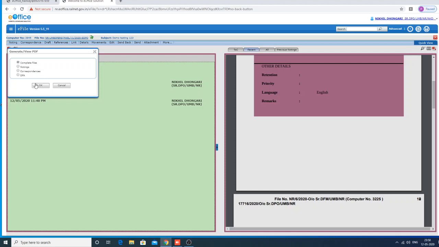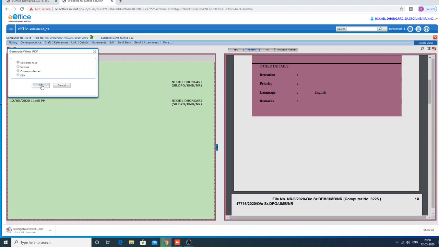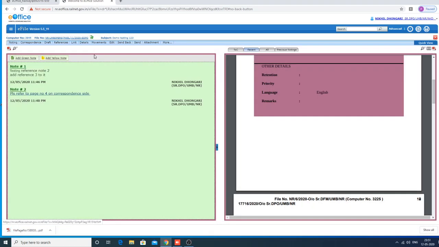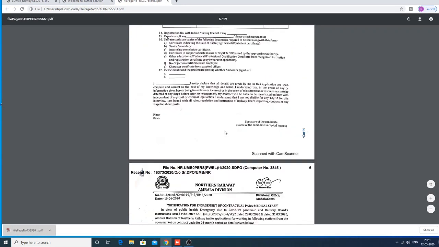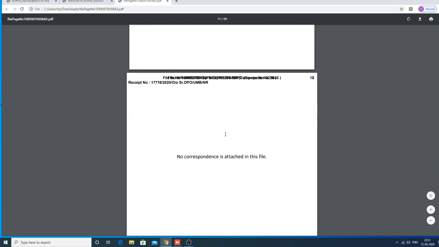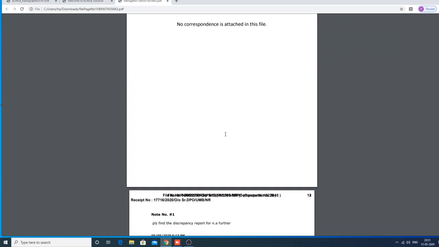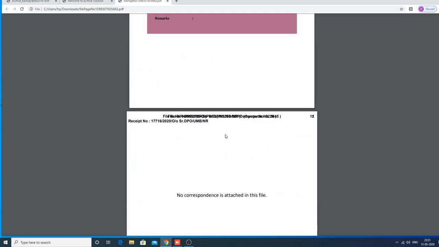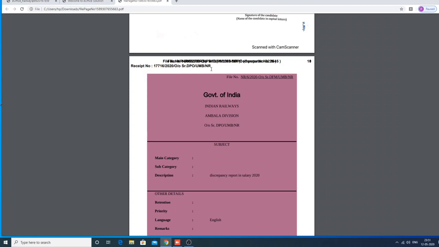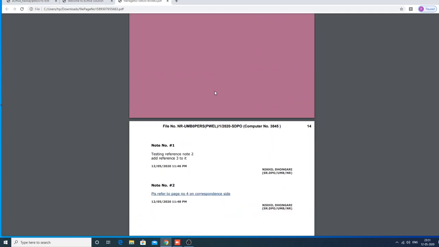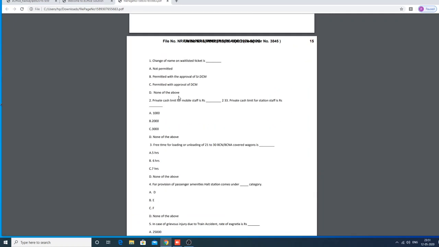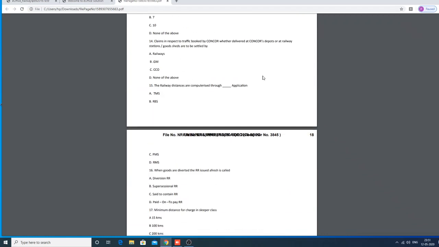I am showing you how to download the complete file. I just click OK. The complete file is downloaded. See here, the file I attached as a receipt is also showing here, with the receipt number. See, this is the noting page, and the file I attached is also showing as a link here.